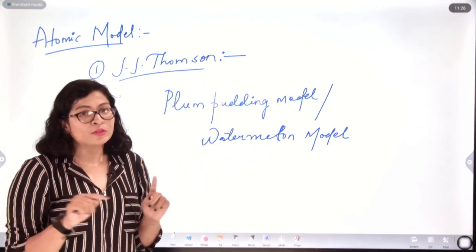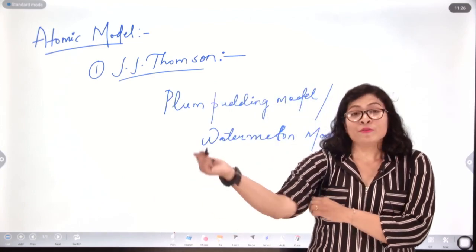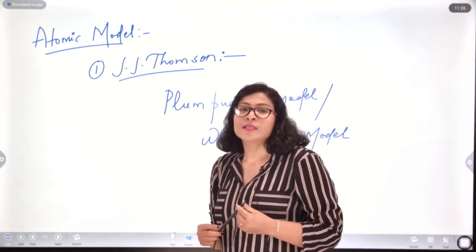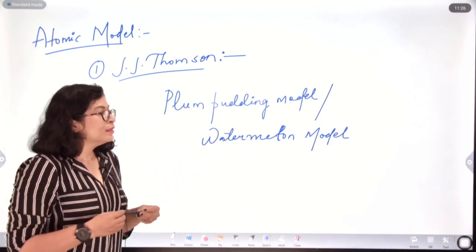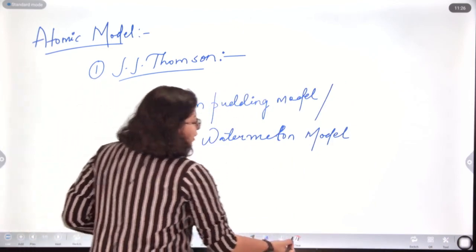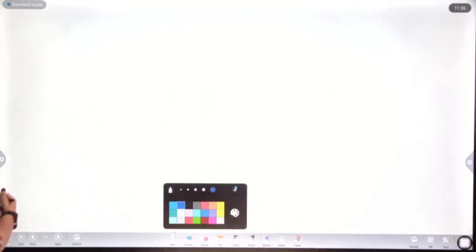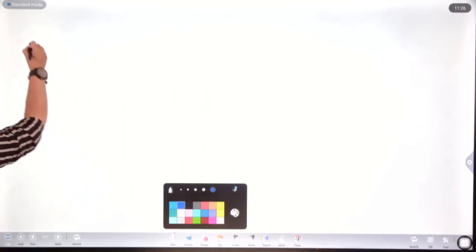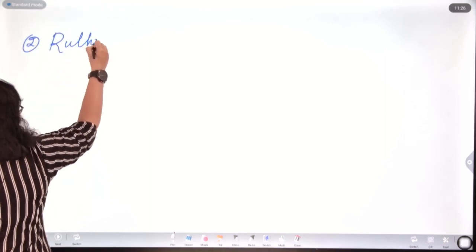atom's atomic structure stable. But this failed because after the discovery of neutrons, J.J. Thomson failed to give them a place in the watermelon model. Therefore, this model came to an end. After this, the next popular model which we are going to study is Rutherford's atomic model.